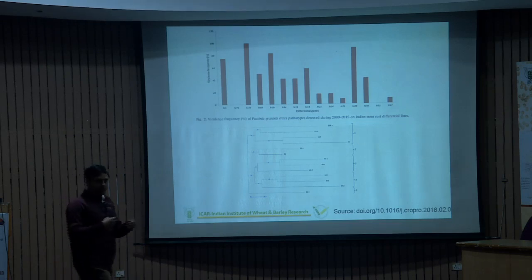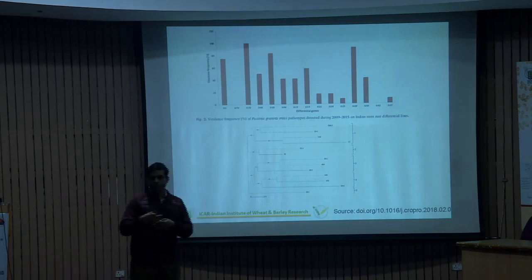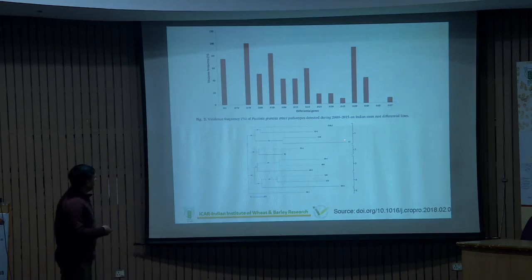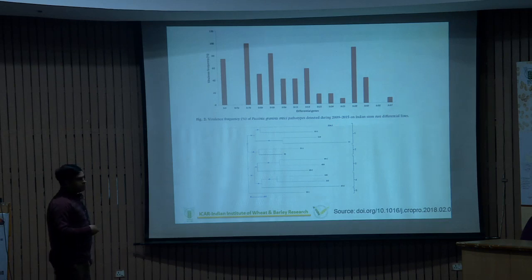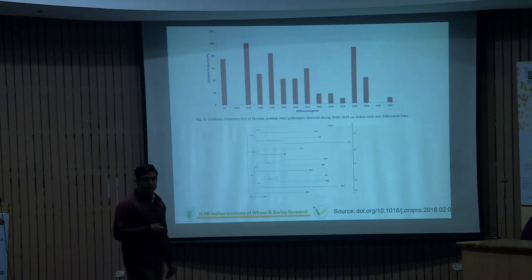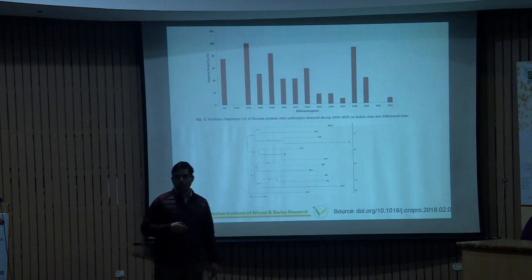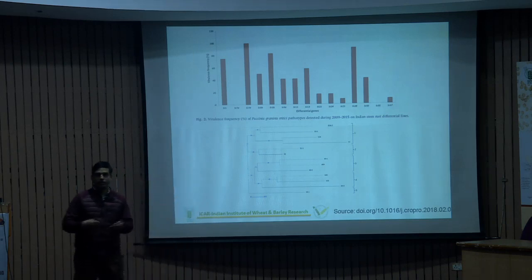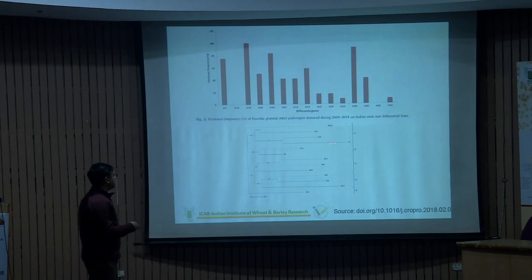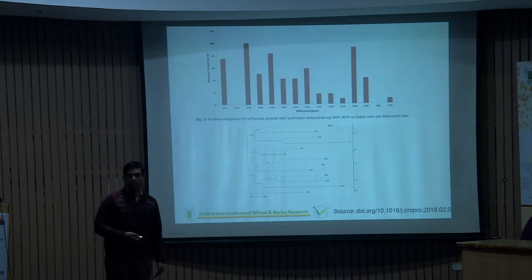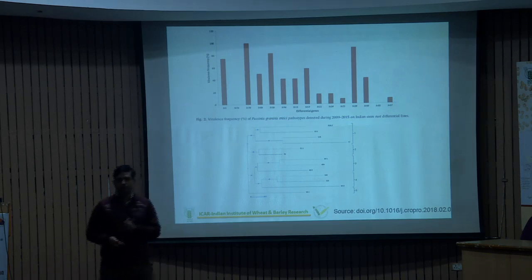It means they have some phylogenetic relationship among them. Maybe the evolution of this particular pathotype is linked with these, but the evolution of this other pathotype or race is not similar to these. They have different evolutions. So this clearly shows that in nature there are different forces which act and create evolution. There is not a single strain which leads to this, but different things going on in nature, and we need to understand all the variability mechanisms in nature if we really want to decipher a particular strain.